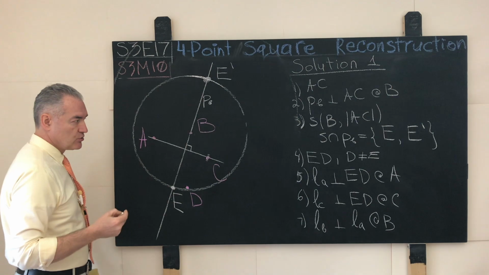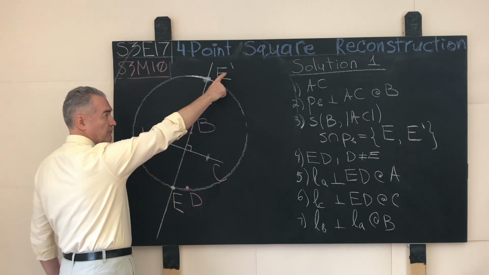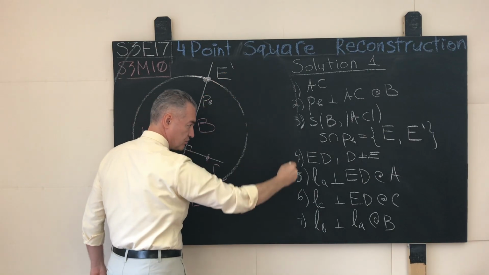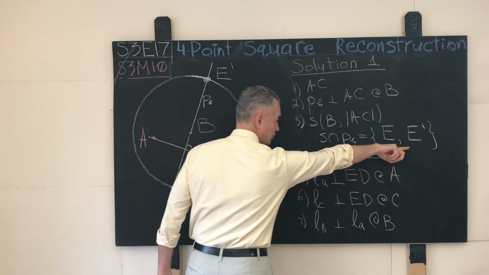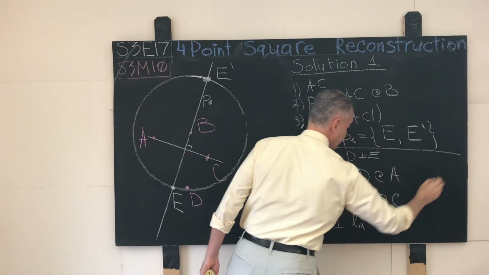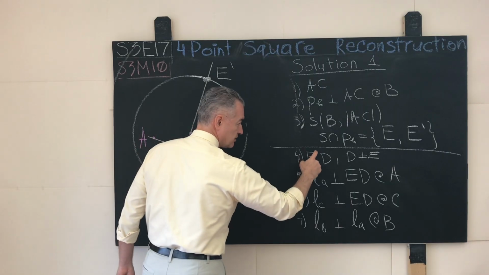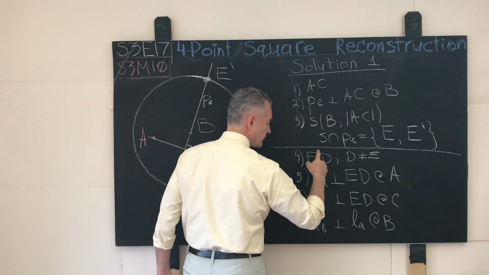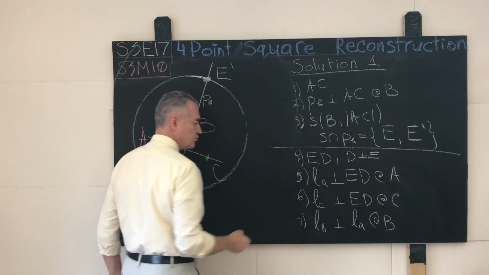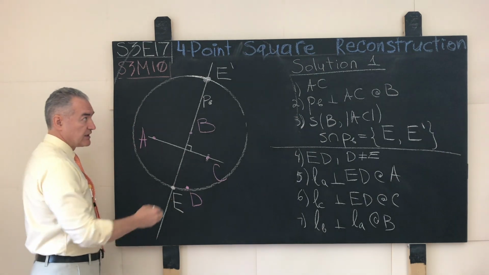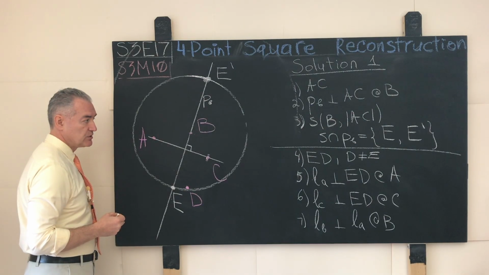Or we can also do the following. We can keep the point E as it was, we can keep the point E prime as it is, but then we roll through our algorithm uniformly, and we prime every occurrence of the point E for our second solution square. What used to be E now becomes E prime, and if we do that and we carry out the corresponding construction, then we will see the following.